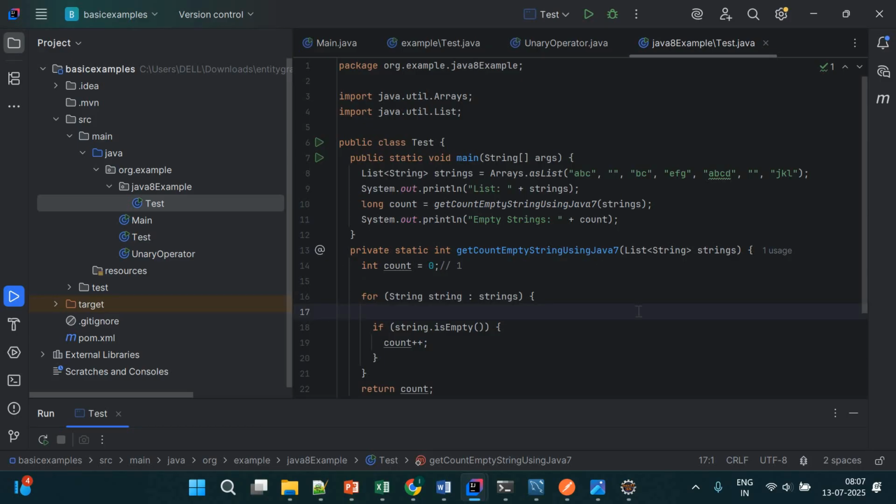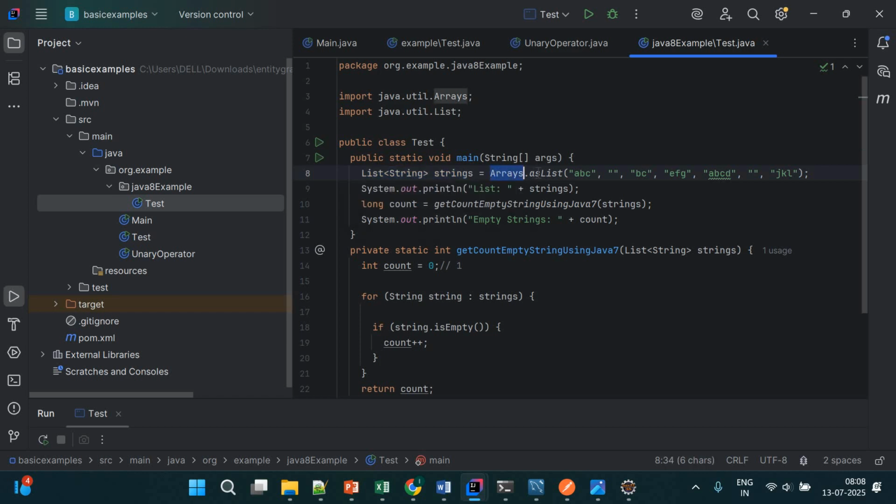Here I created one small example where you can understand how to write Java code before Java 8, like Java 7, 6 or 5, and how to write the same in Java 8 onwards. I made a list of strings.